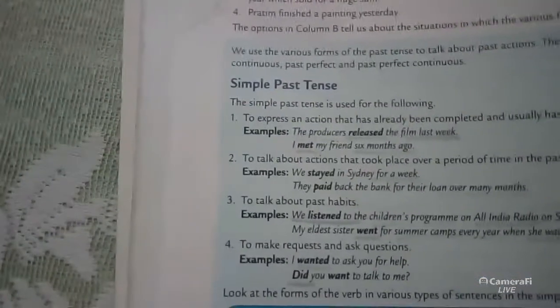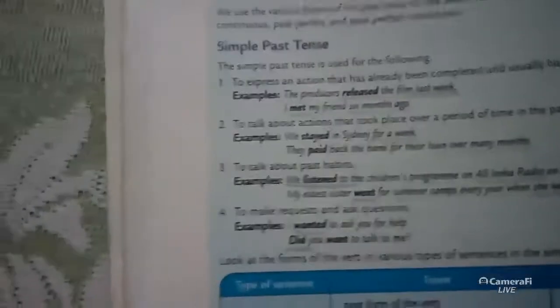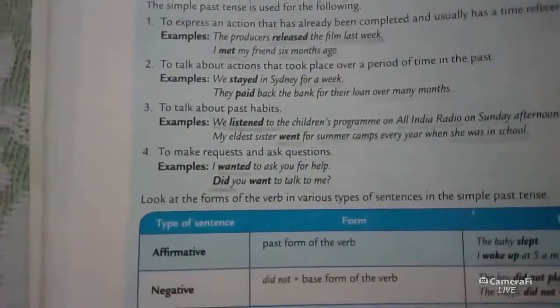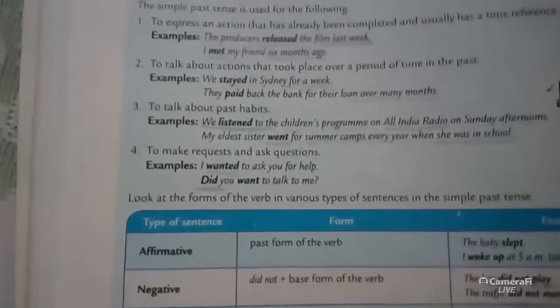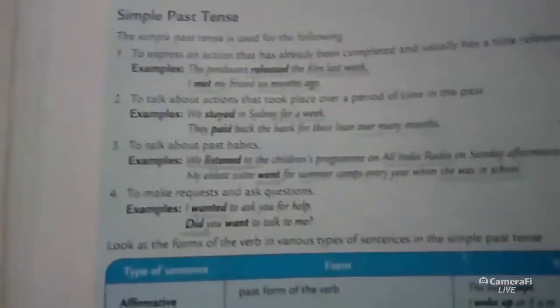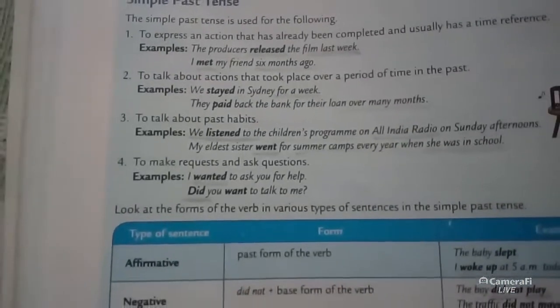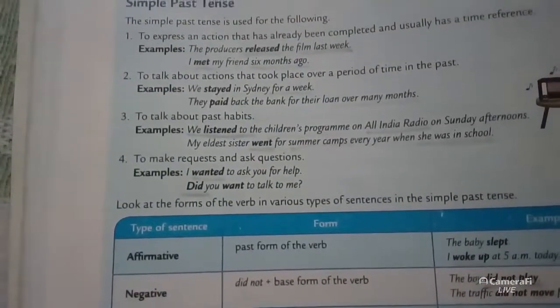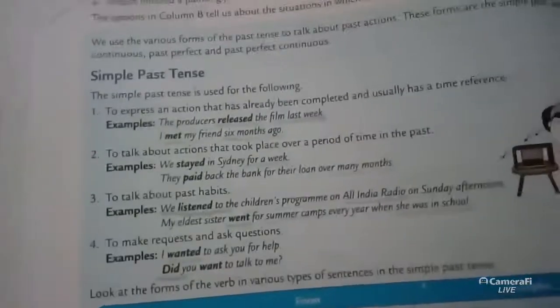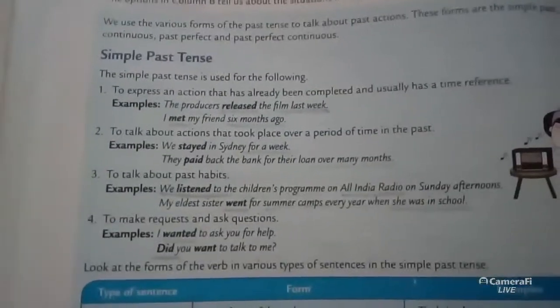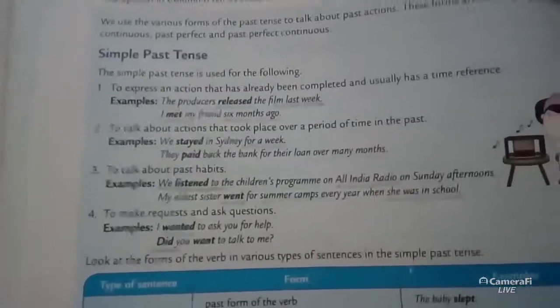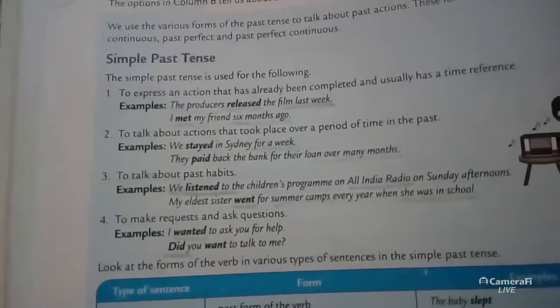After completing the chapter, you will do the exercise, and the next day in class, I will give you the answers. You will check your answers. Because you have to try on your own, and then when I say the answer, you will check it.